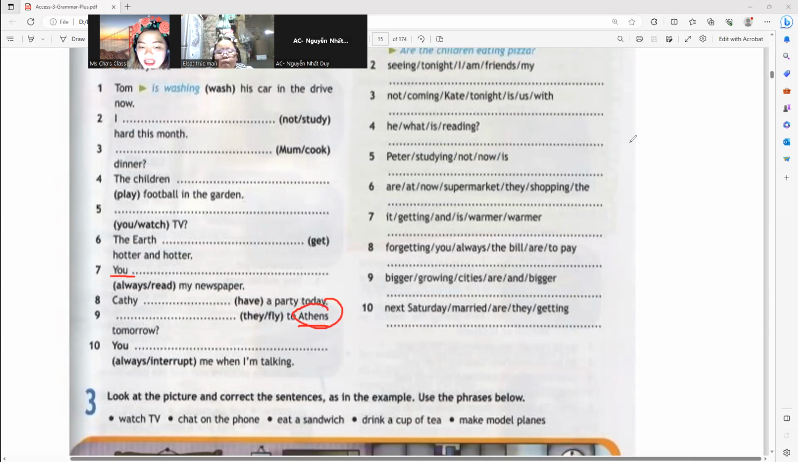Athens is the capital of Greece. Like Hanoi of Vietnam, Athens of Greece, Paris of France, Manila of the Philippines. That's the capital. You remember the capital? Yes. Okay. How about number 10?